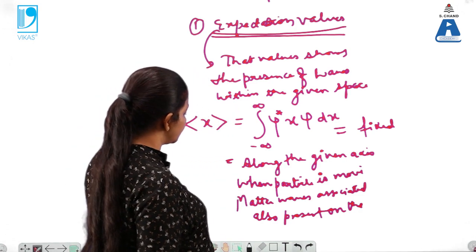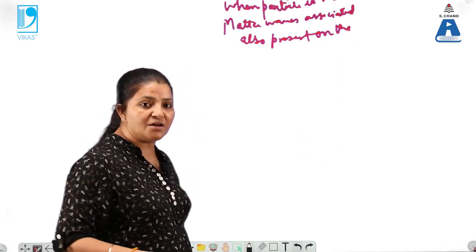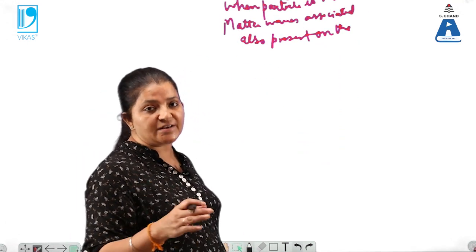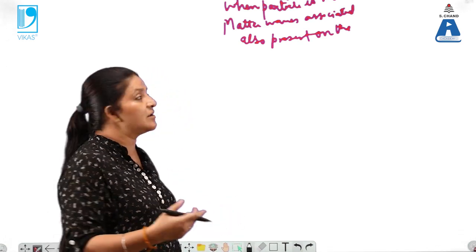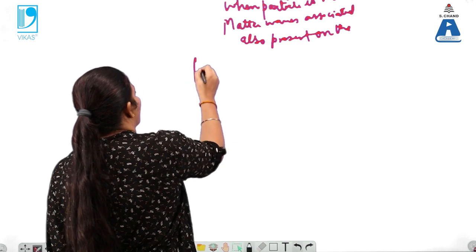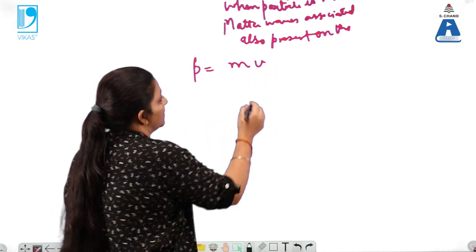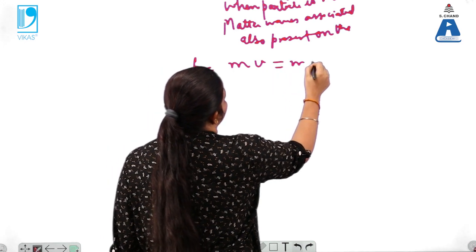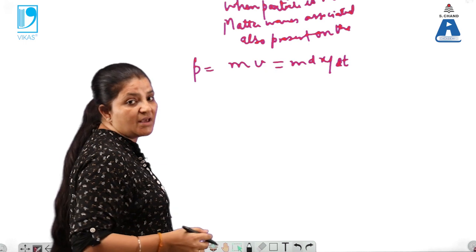Now next comes the expectation value of the momentum. We know that when the particle is moving, the velocity associated with the particle goes on changing. As its position changes, its velocity changes. So we know that momentum is the product of mass into velocity, that can be written as m into dx by dt.